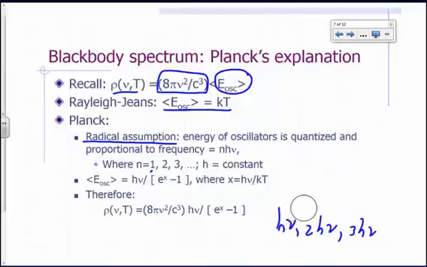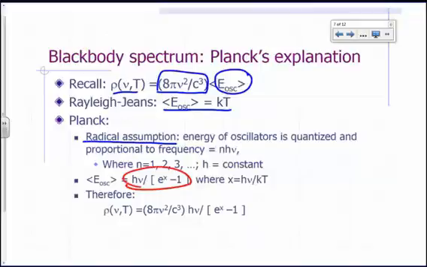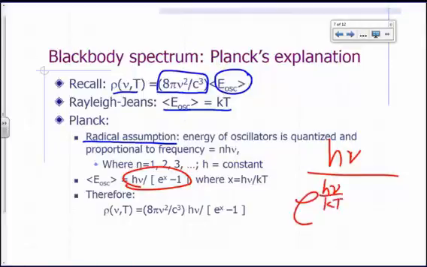Okay, if that is the case, Planck was able to show that the average energy of the oscillator would be equal to h nu over e to the x minus 1, where x is defined to be h nu over kT, and k is Boltzmann's constant.